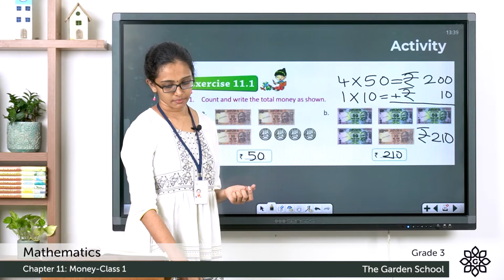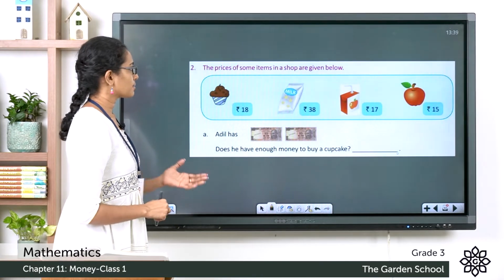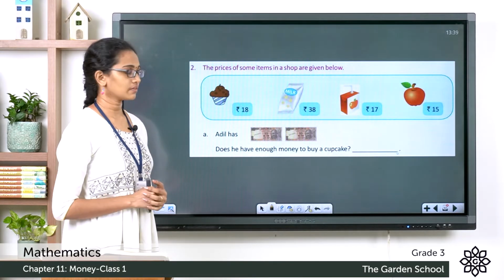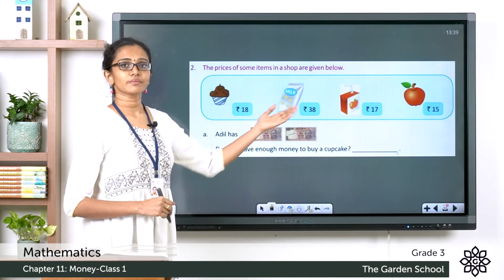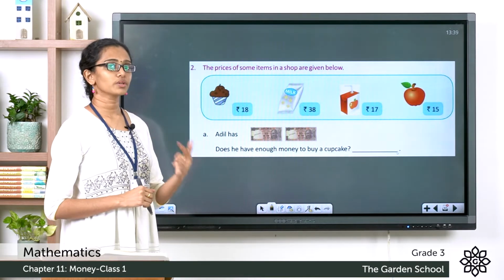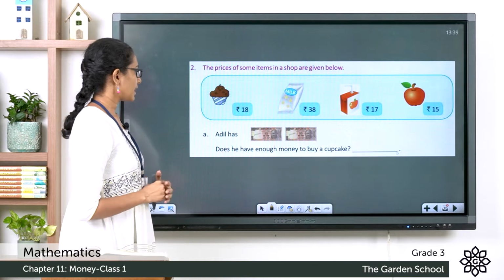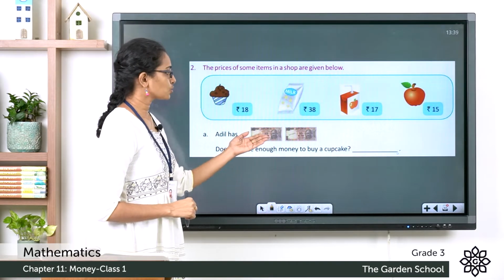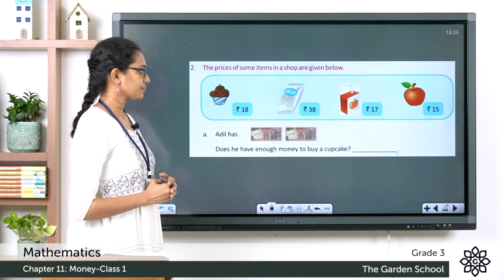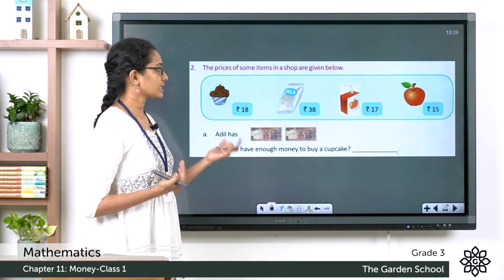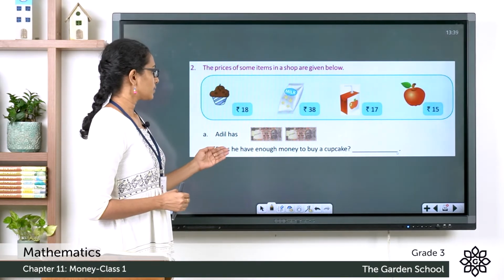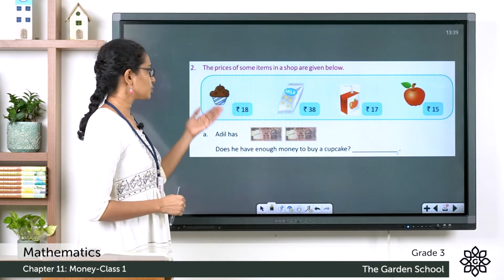Now let's move on to question number 2. The prices of some items in a shop are given below. You can see the picture of a few items given and the price of each item is also shown there. And there are 3 questions given below that. Let's go through each question one by one. Question A. Adil has, see there are 2 10 rupee notes. Does he have enough money to buy a cupcake? So let's see how much does a cupcake cost. A cupcake costs rupees 18 and we have to check if Adil has enough money to buy a cupcake.